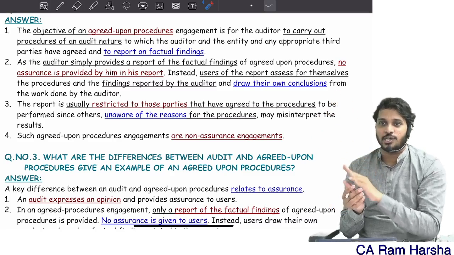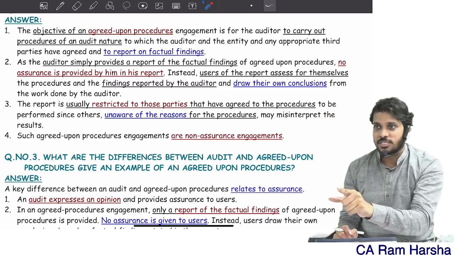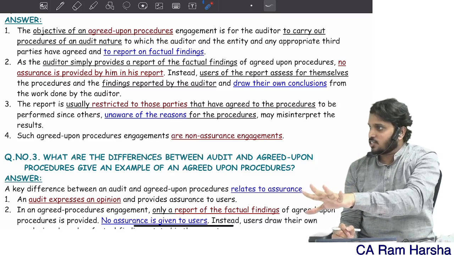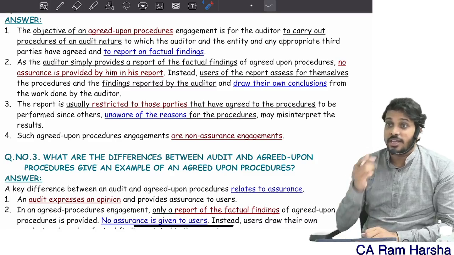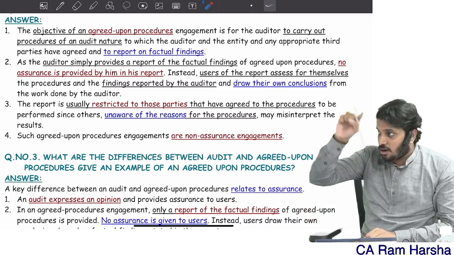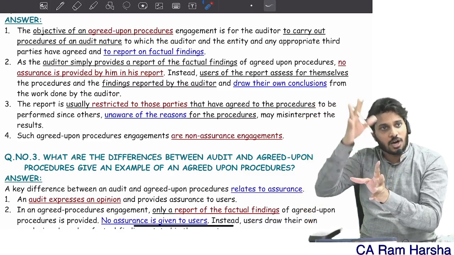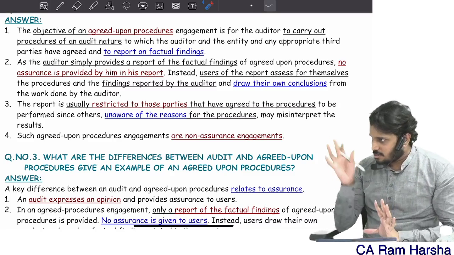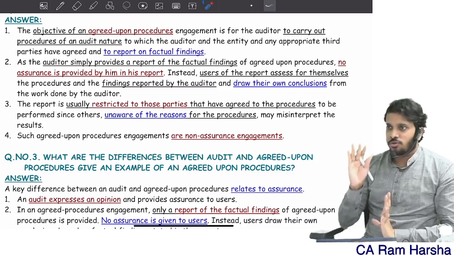Standard calls it an agreed upon procedure, where you are performing a procedure as agreed with the management and reporting a fact. Whatever findings are there, you are just reporting. So investigation works, forensic accounting works, there is a possibility that all of them come within the definition of agreed upon procedures.